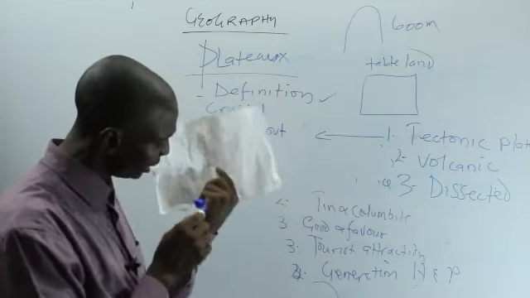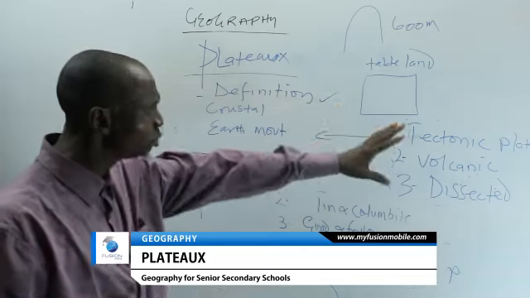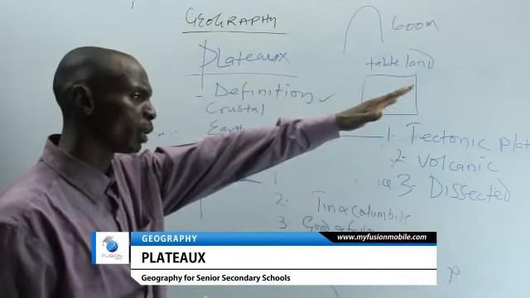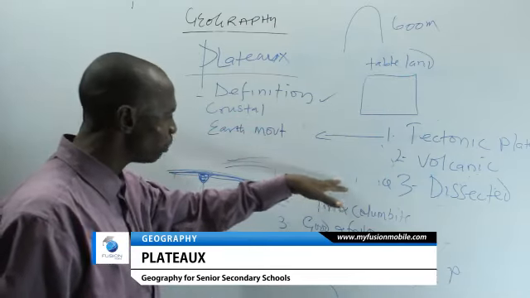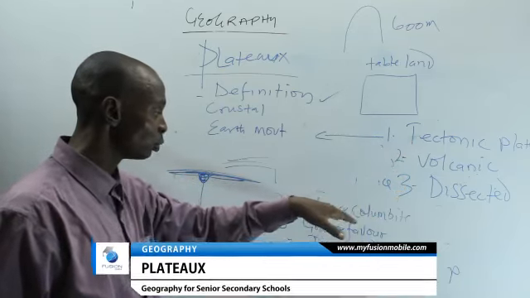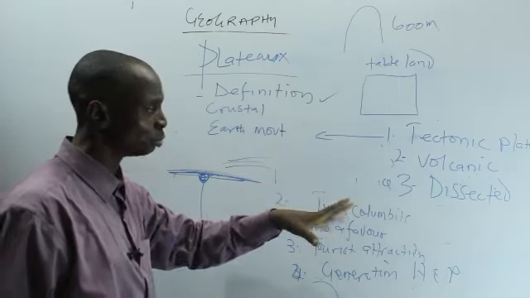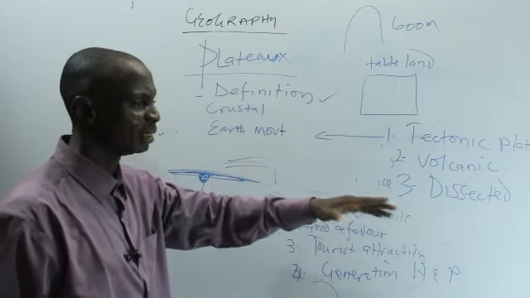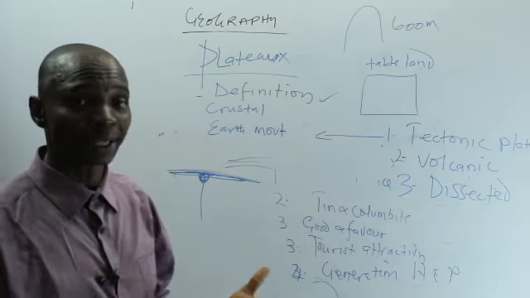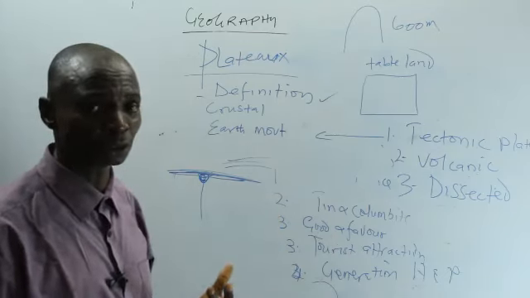So these are the importance of plateau. Number 1, they are good areas for settlement. That is why we have Jos Plateau, we have Mambila Plateau. Some plateau are rich in minerals. Like in Jos, we have tin and columbite. Then even on top of Mambila Plateau, because of the fair weather, have you ever heard of Highland tea? Just like Lipton, Highland tea is produced on top of Mambila Plateau.